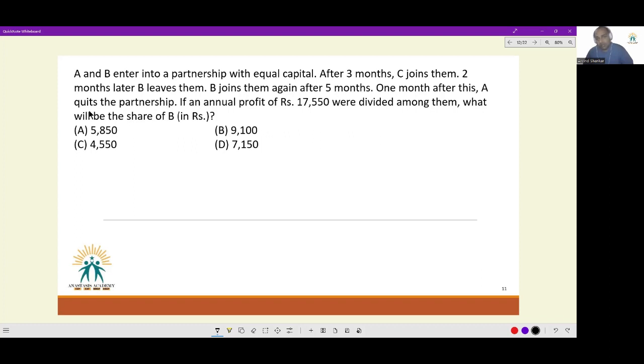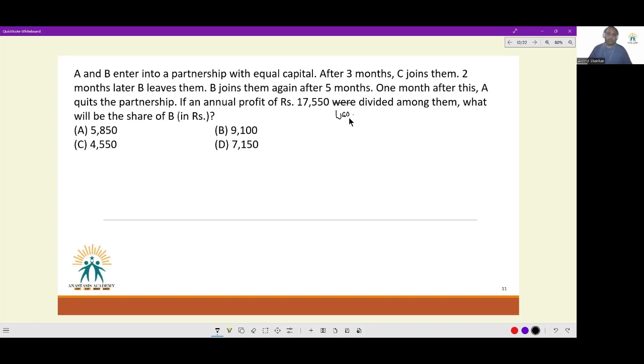B joins them again after 5 months. 1 month after this, A quits the partnership. If an annual profit of 17,550 was divided among them, what will be the share of B?